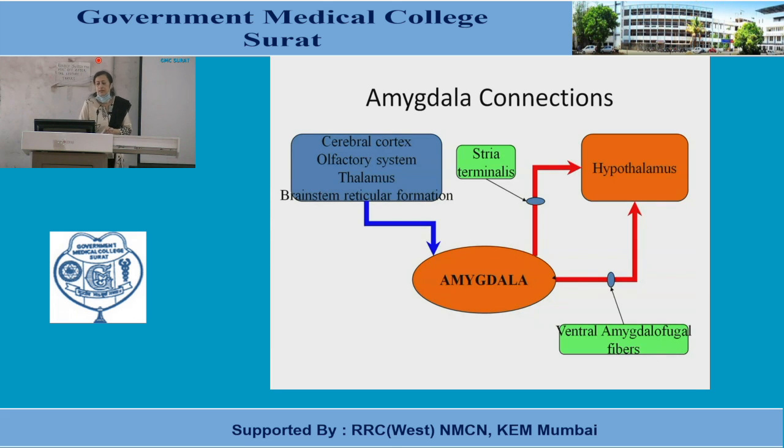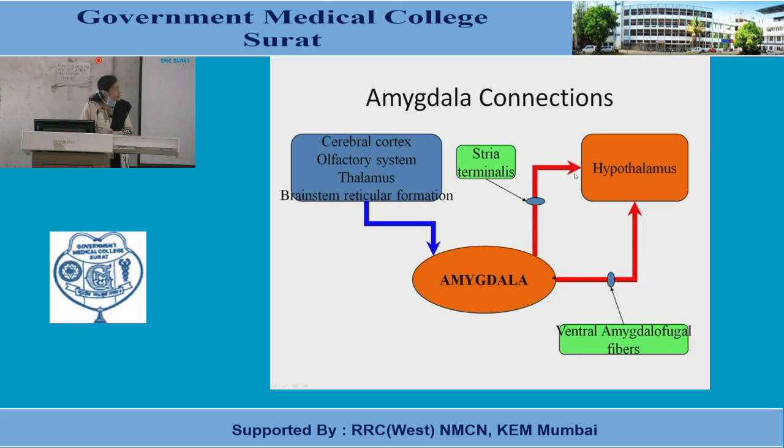Now the second is the stria terminalis. There are two pathways which arise from the amygdala, that is, afferent and efferent pathways. For the afferent pathway, there are many connections from the cerebral cortex, olfactory system, thalamus, and brainstem reticular formation. They are usually unnamed pathways. And the efferent pathway is mainly divided into two types.